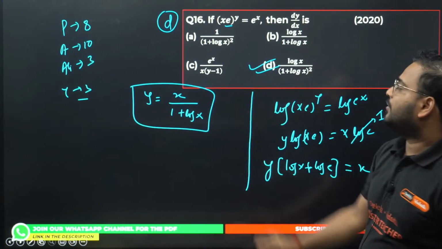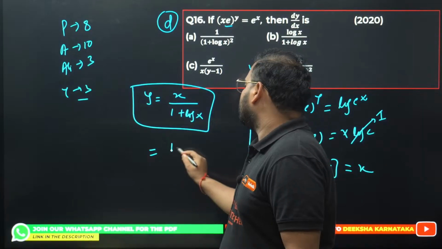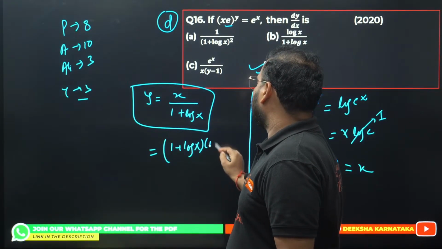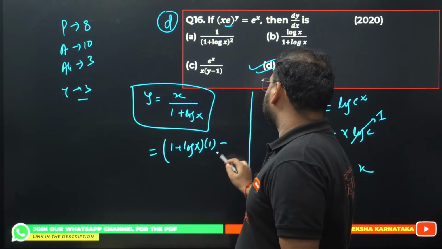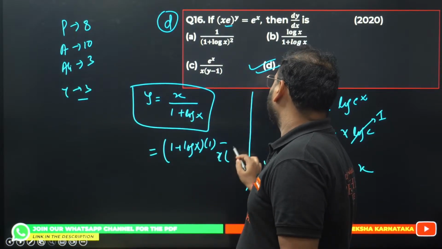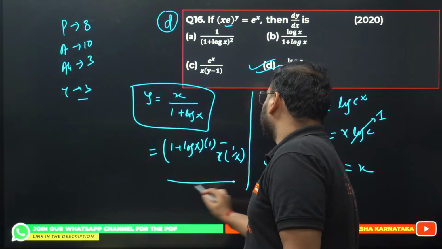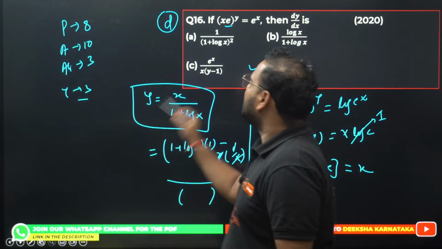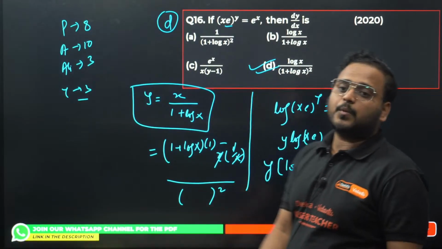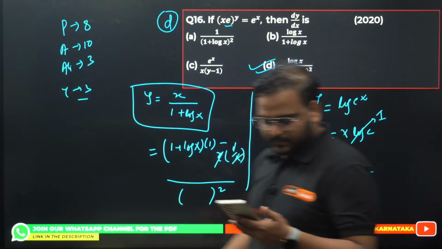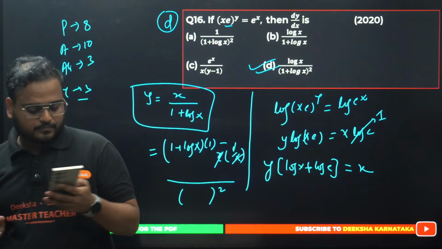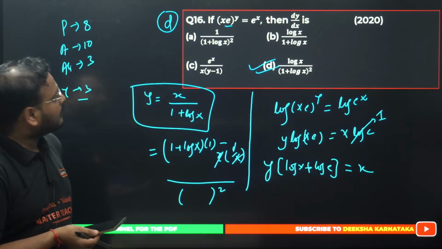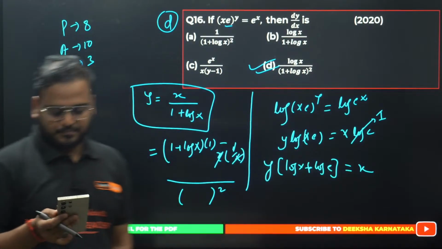Why, dear? You have to apply the quotient rule here, right? So you'll have 1 plus log x as it is. Differentiating this x will give me 1. Minus sign will come. Keep x this time as it is, and the derivative of 1 plus log x will be 1 by x, right? Divided by this whole square. This x and x cancel. This 1 also cancels with this 1. We get only log x left in the numerator. So log x upon 1 plus log x the whole square. I hope you got it right now. What's your mistake, Alan? A is not right, no?